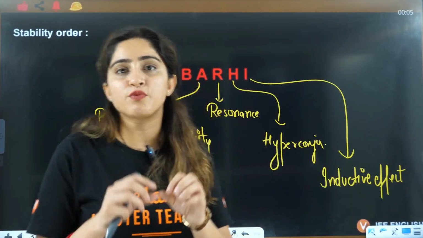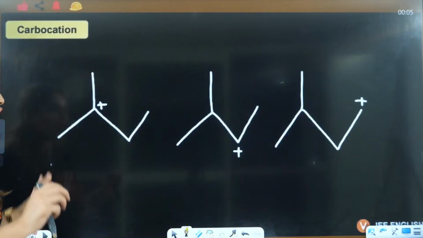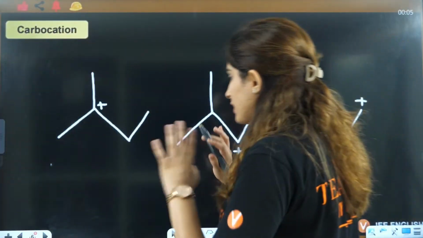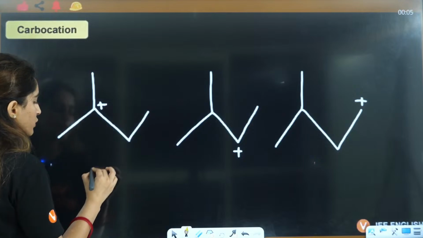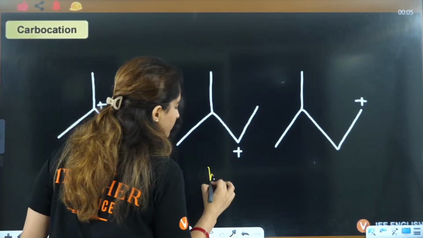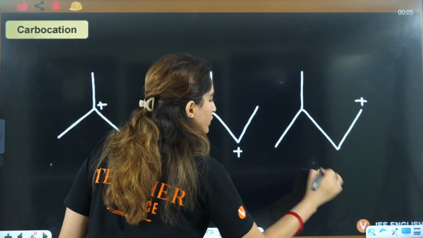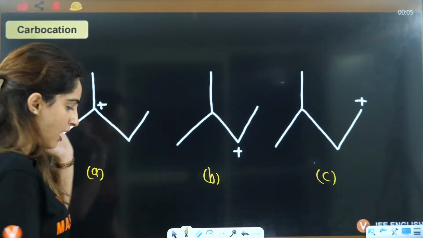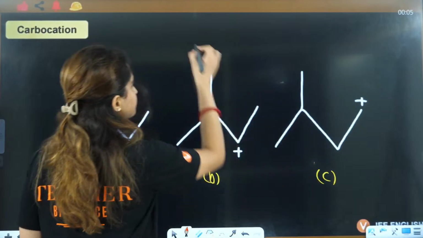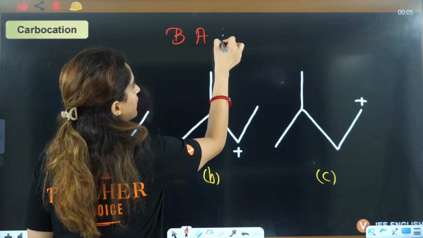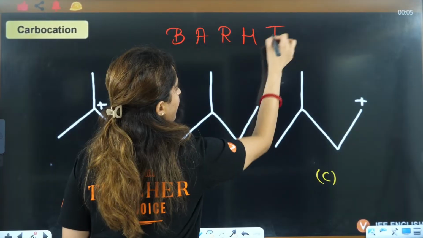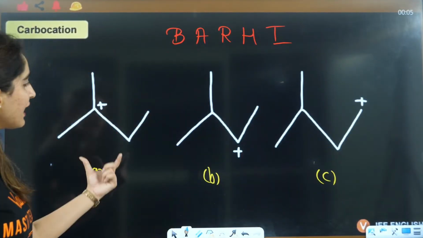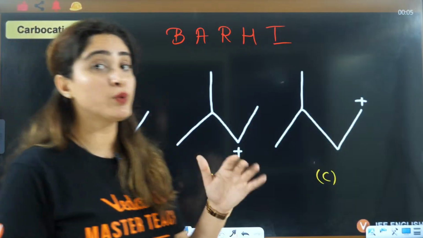Stability of intermediates we'll do today, right? Whenever you see any question, the first thing you will always do, for carbocation, is write BARHI. In this, firstly, see whether back bonding you can see anywhere.